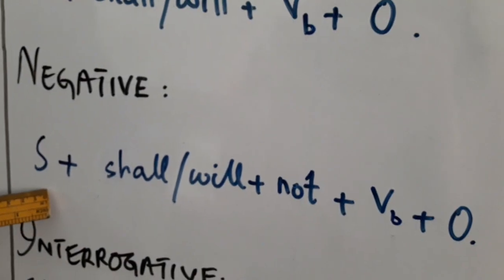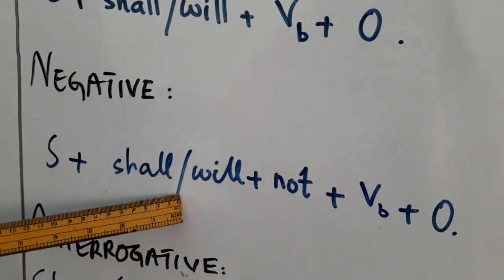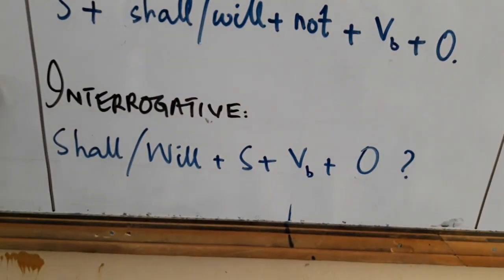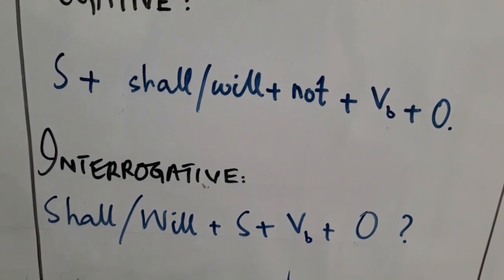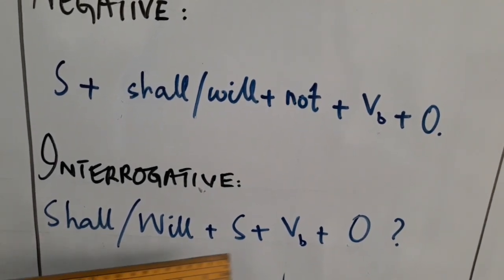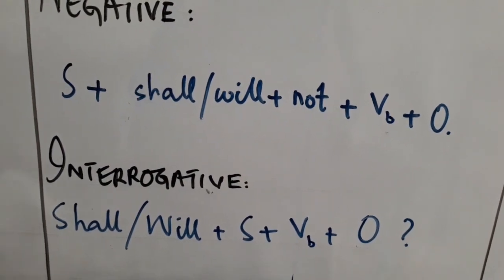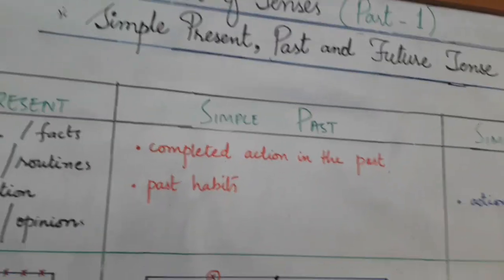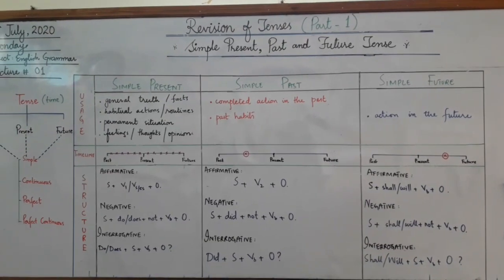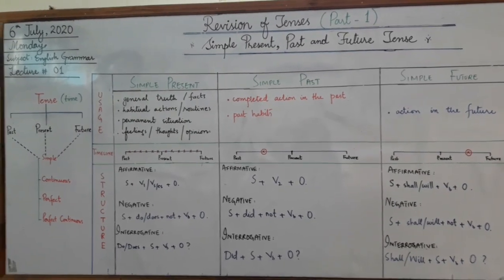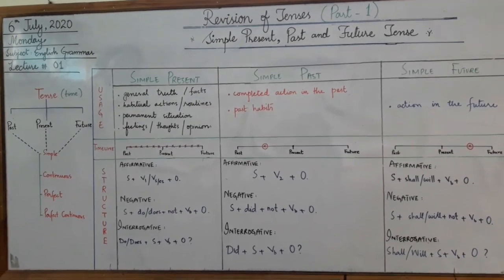In negative sentence, we have to just add not with shall and will, and then we can have negative sentence of it. And in interrogative sentence, we have to put auxiliary or helping verb, as you know that shall or will comes first and then subject and then base form of verb, then object and then question mark. Okay, now we have revised today all the simple tenses: simple present, simple past and simple future. Now we have to do some homework in the copy.